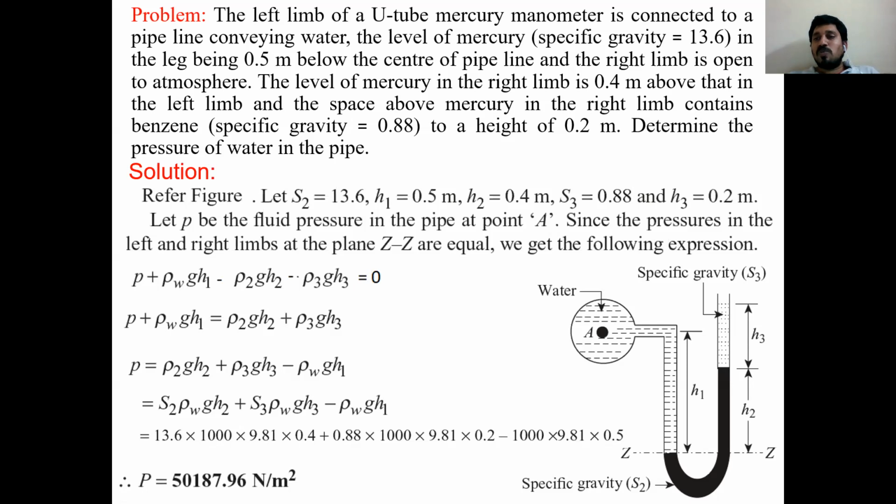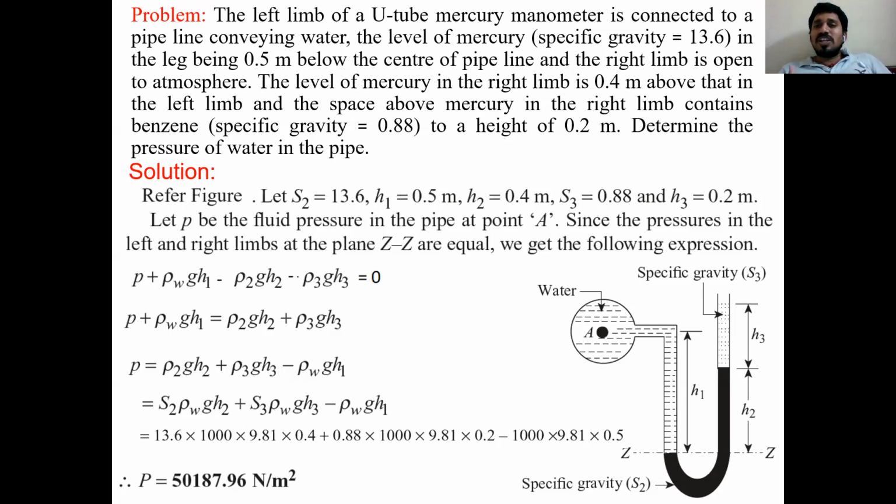Like this, we solve simple U-tube manometer problems with a number of liquids. One thing you should be clear about: first of all, try to prepare a diagram for the manometer. If I have the diagram properly, then we can easily write the pressure equation.